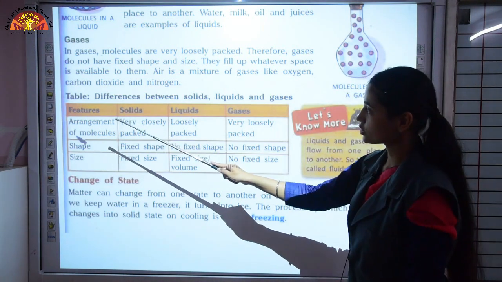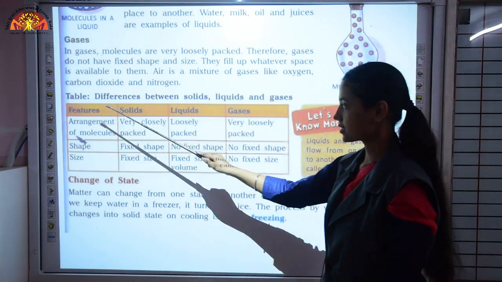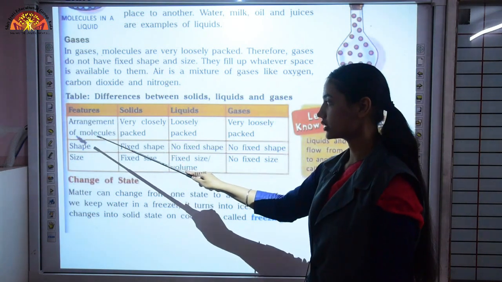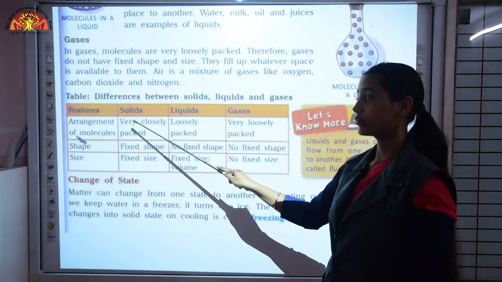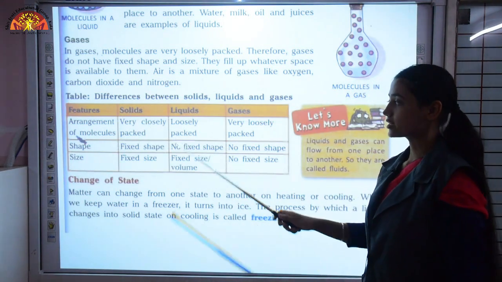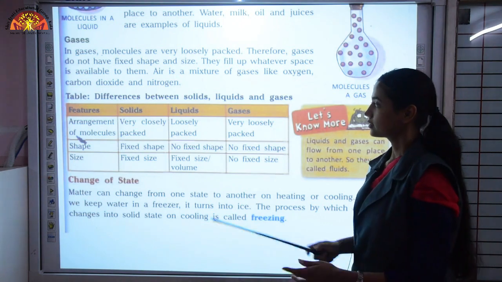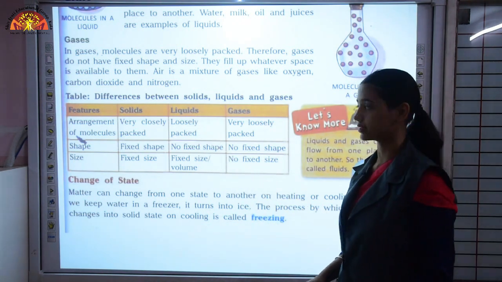Now here is a list of differences between solids, liquids and gases. These are the properties, or you can say features. If we talk about arrangement of molecules in solids, it is what? Very closely packed. That is why the structure of solids is very hard. Then liquids, they are loosely packed. That is why they can flow easily.